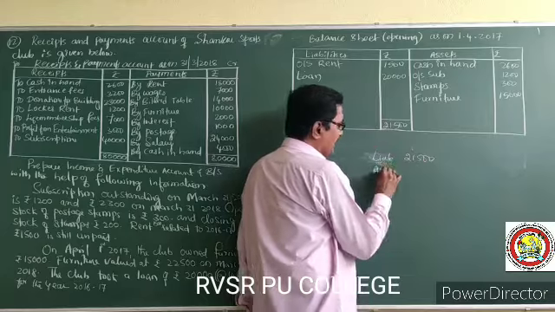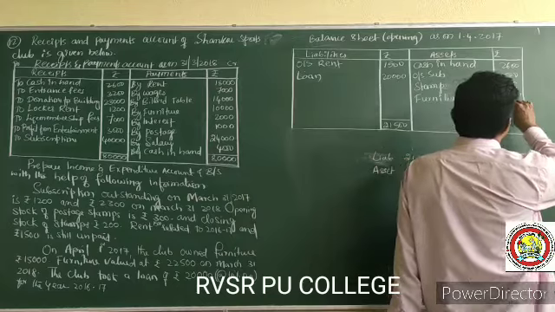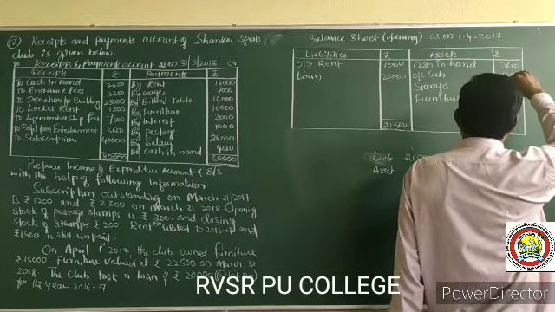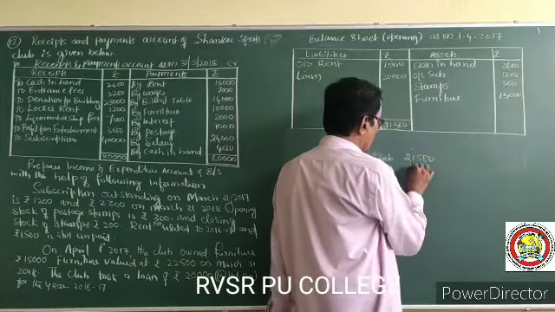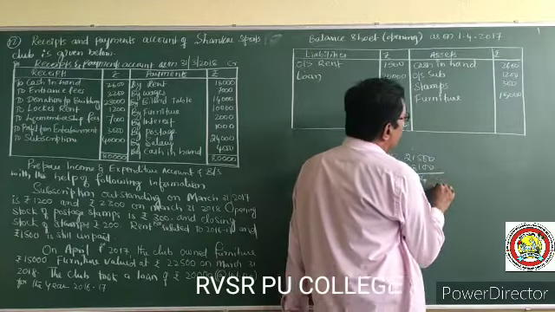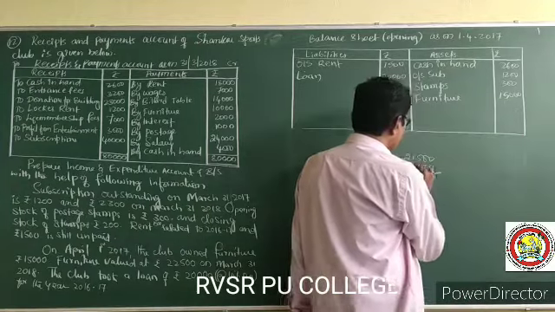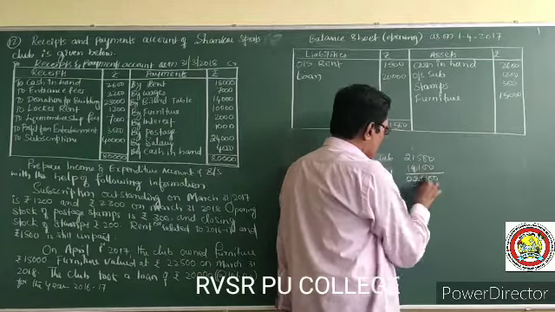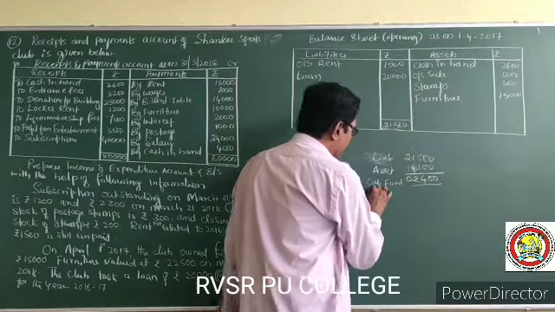Asset side is 15,000, 16,000, 17,000, 18,100, 19,100, 2,400. This is the capital fund deficiency.